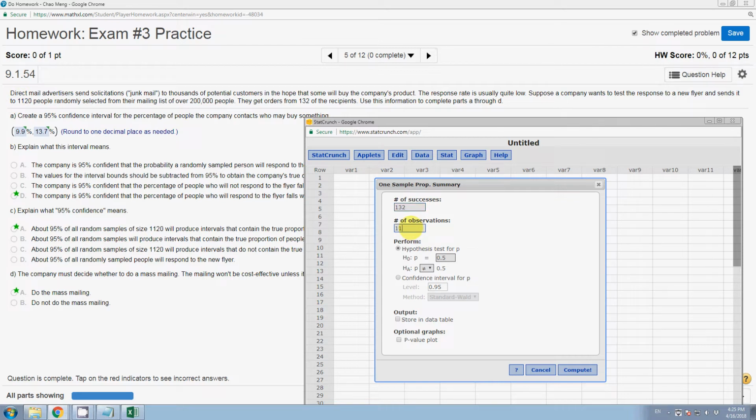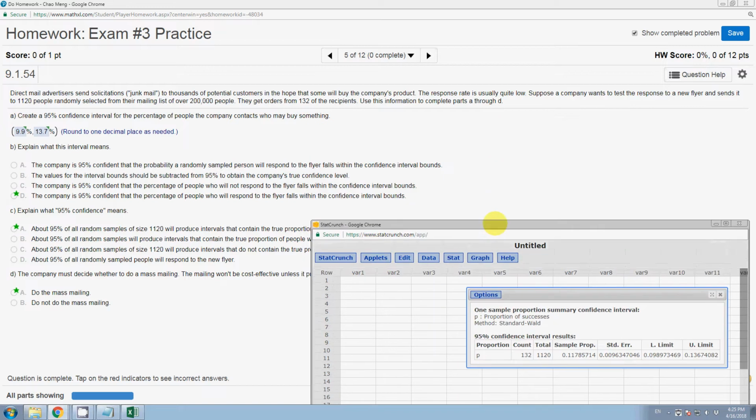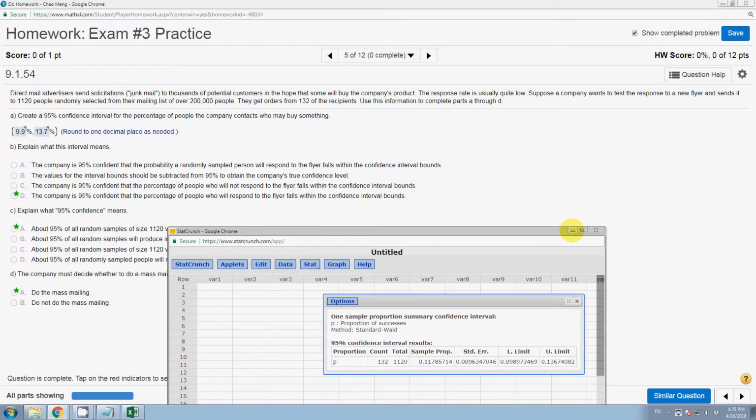We're doing the confidence interval with 95% confidence, so we don't have to change that. And we click compute, so that's going to give the lower limit and upper limit. So we put those numbers there. We have to be careful because they already gave us the percentage, so let's translate this number to the percentage format. Be careful about what numbers you want to put there. That's the lower limit and upper limit.